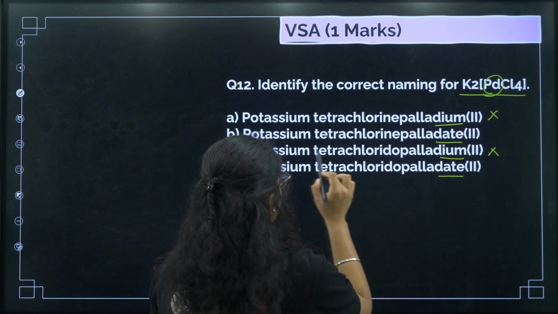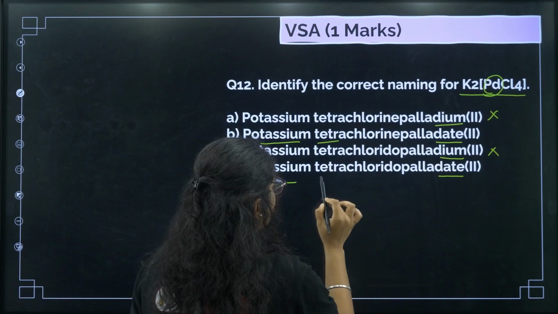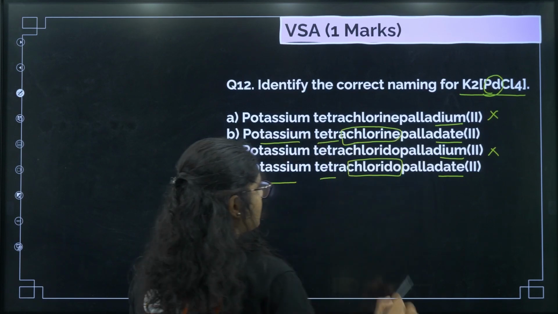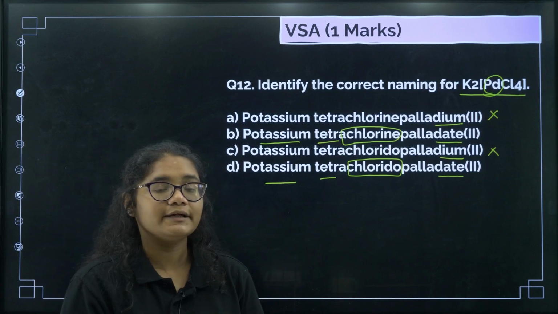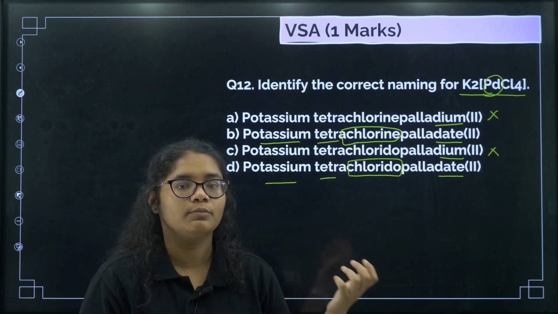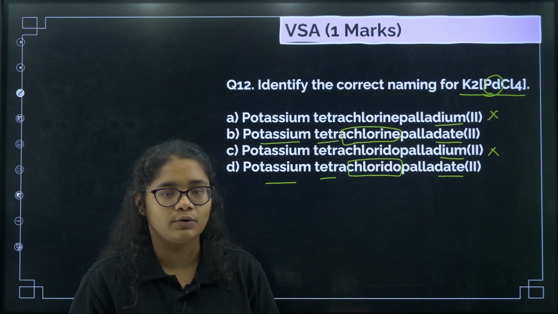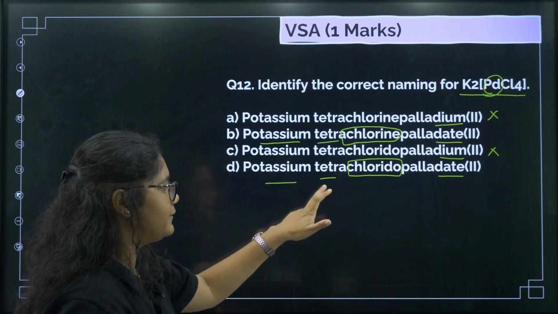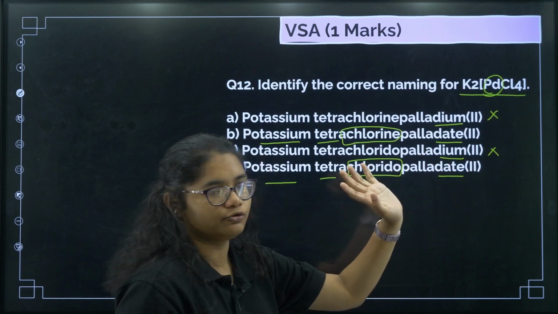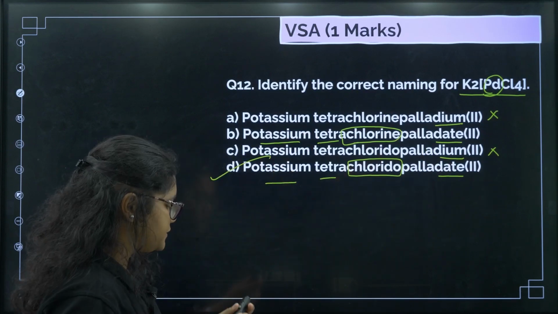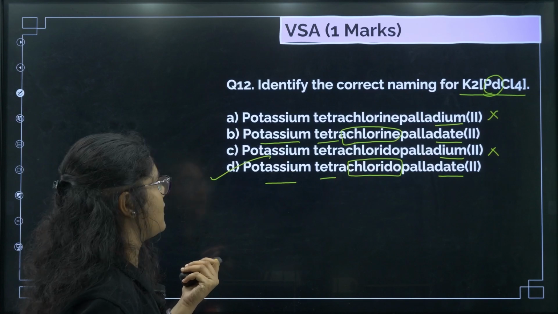Now if you see potassium, tetra, chlorine. For chlorine, what should be the name used? Chlorido. All the negative ligands' names end with O, like chlorido, cyanido, bromido, iodo, hydroxido, right? So that is why potassium tetrachloridopalladate(II). So we need not check the answers also. By checking the options immediately we can find the correct answer.